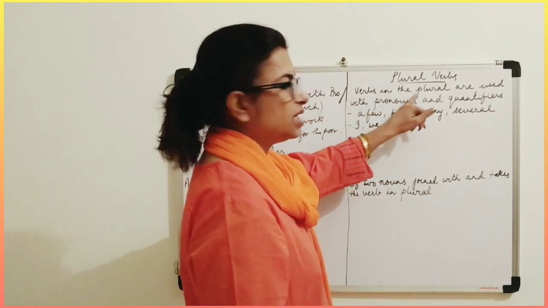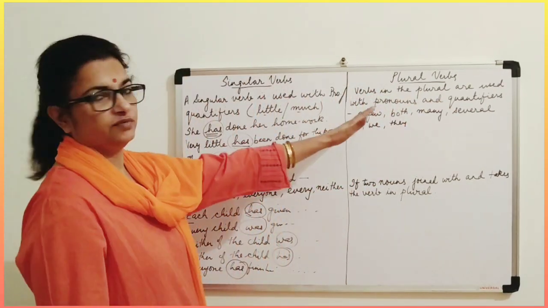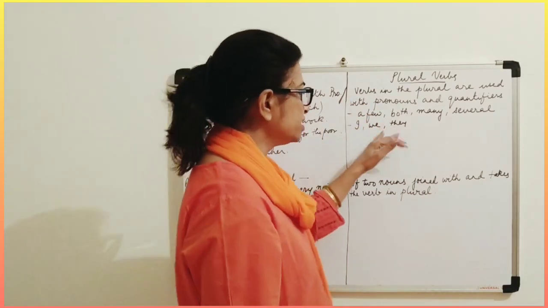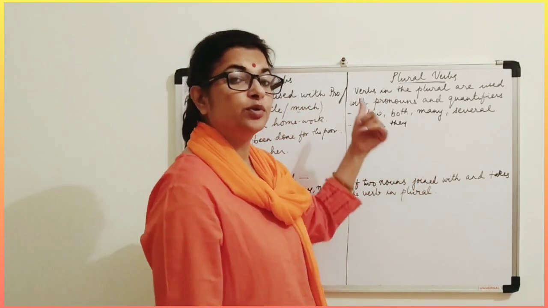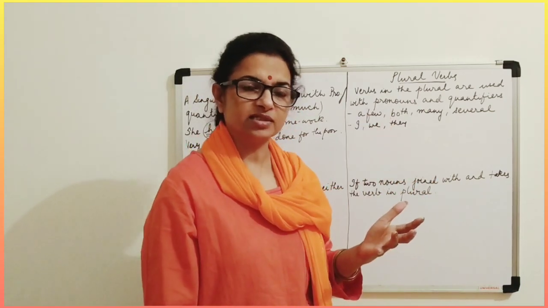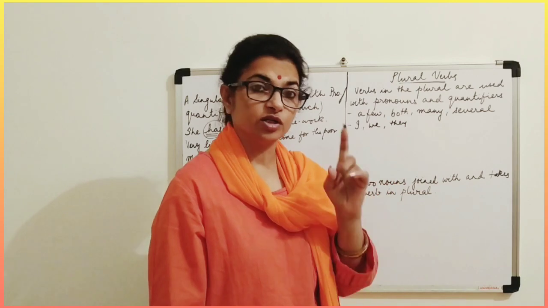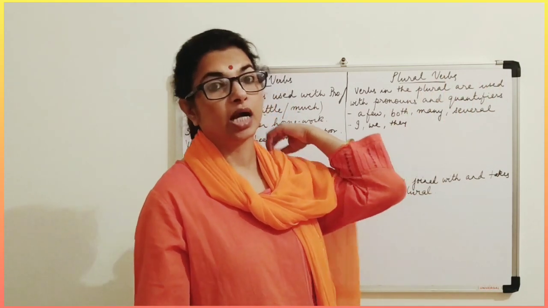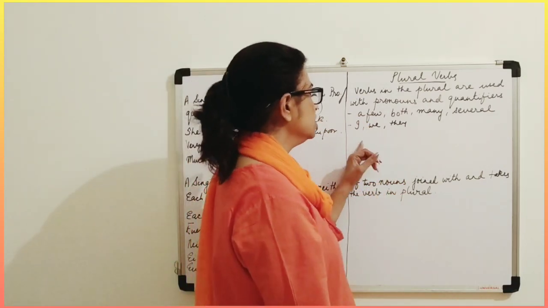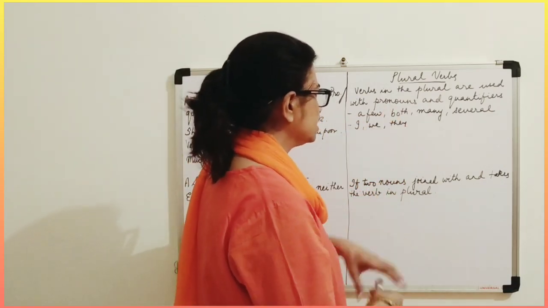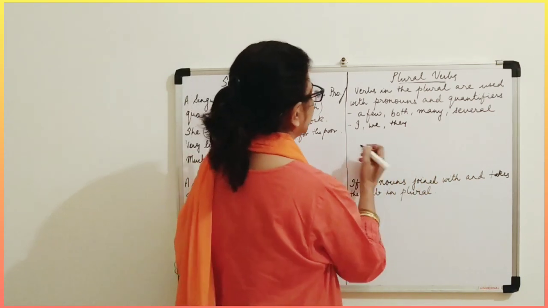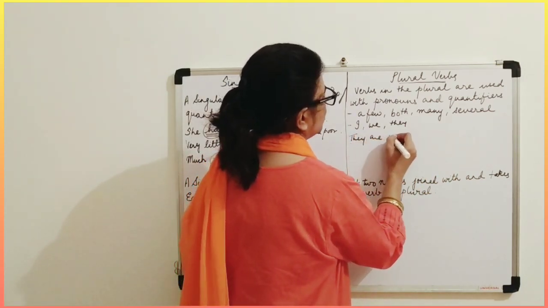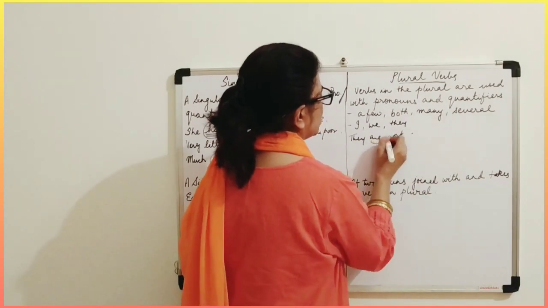Now come to the plural verbs. Again, the same thing. We've done it in the singular, and in the plural also it is the same thing. But with the quantifiers and even the pronouns like they. They is a pronoun, but it is not for a single person. They stand for so many children. Like, they are playing in the ground. So children are playing in the ground. Let us say an example, like they are working hard. So are.